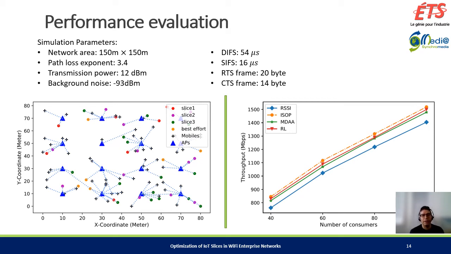Looking at the figure on the left, you can see a snapshot of the system that shows our AP placement and how consumers have been associated with different access points. We compared our throughput results with the RSSI-based association. The figure on the right shows this comparison. We can see that our solution outperformed the conventional association approach in terms of total network throughput.